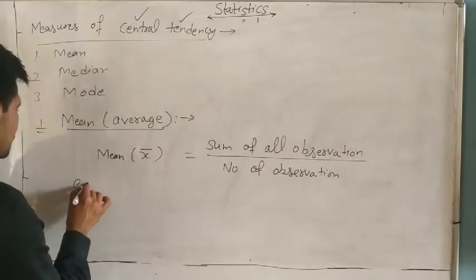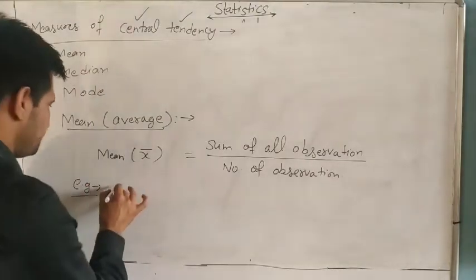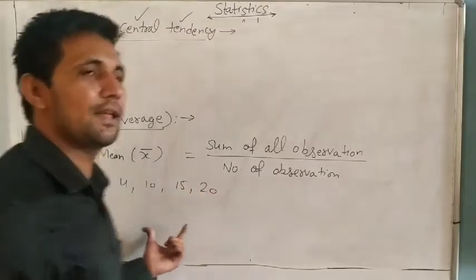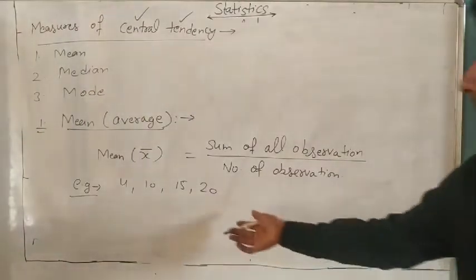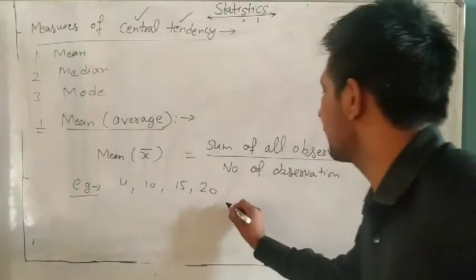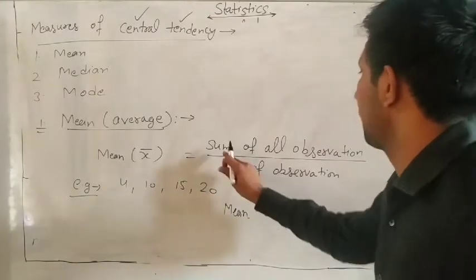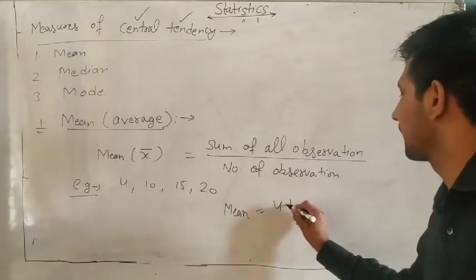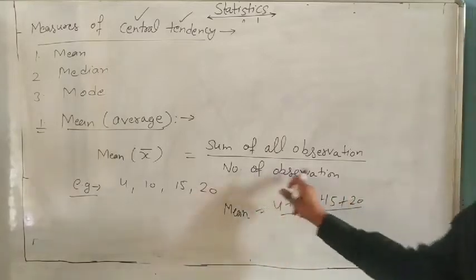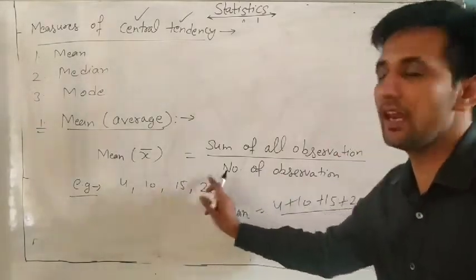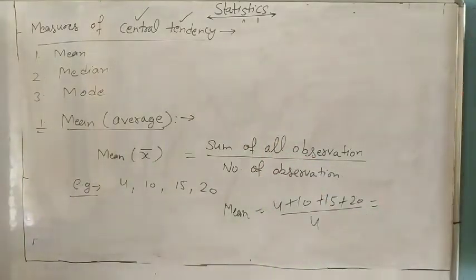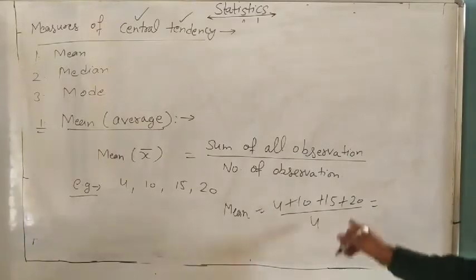It is very simple. Sum of all observations divided by number of observations. Suppose one example. These are the marks obtained by 4 students in a PT. First student got 4, 10, 15. Find its mean. So mean is very simple. How will you find? Sum of all observations: 4 plus 10 plus 15 plus 20, divided by number of observations. How many? 1, 2, 3, 4. Very simple.